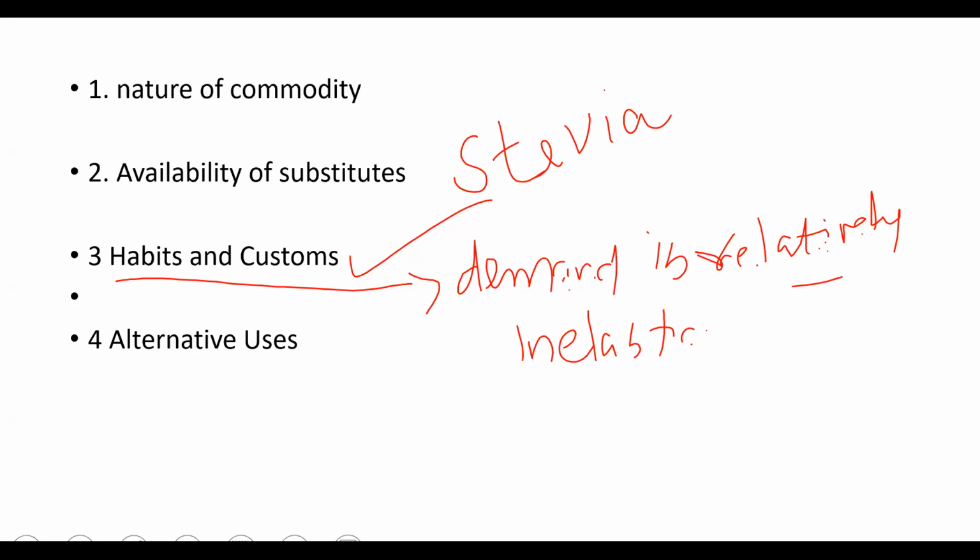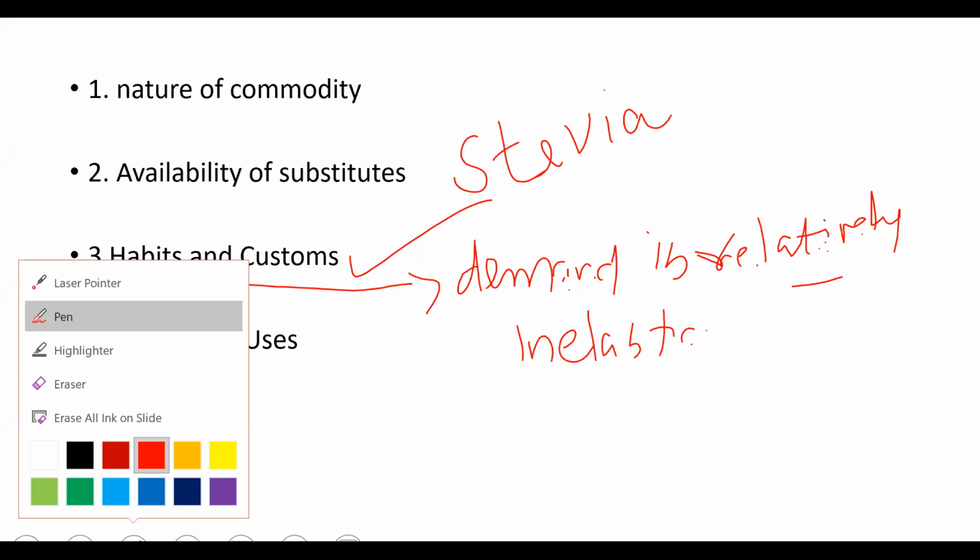Now online, 1.5 years you were at home. And 12th was such a year, lastly there was no exam only. So that uncertainty, there are so many children who may be thinking, madam, this year also there will not be exam. But suddenly colleges reopened. So it is very difficult for the people to accept the change. So the demand is inelastic. That's the meaning. Next up, देखो, alternative uses.